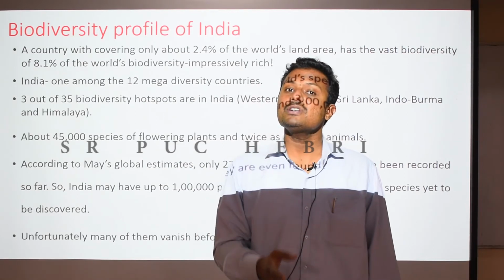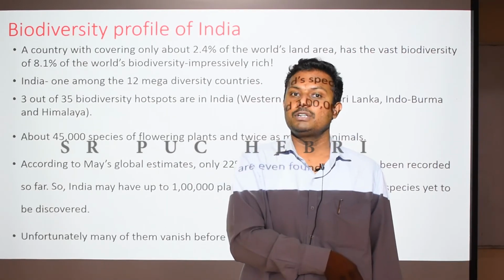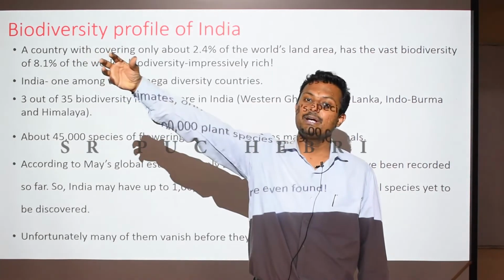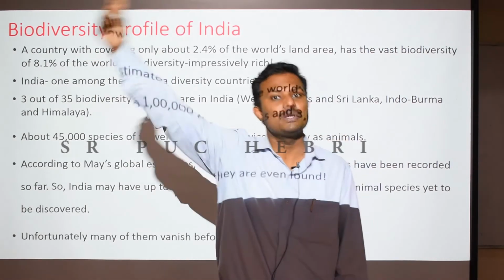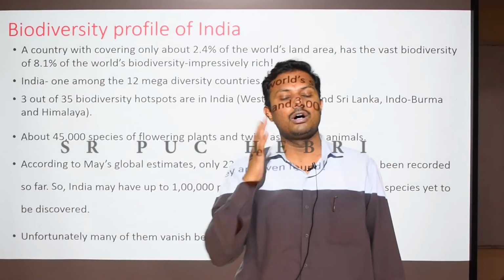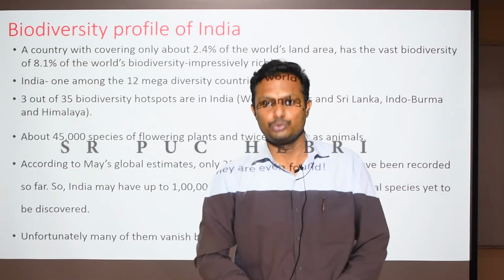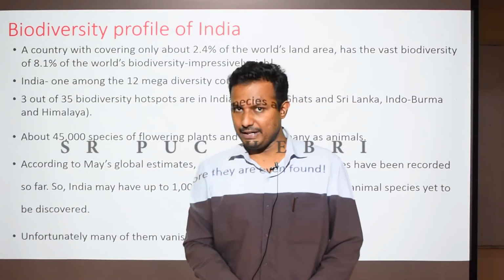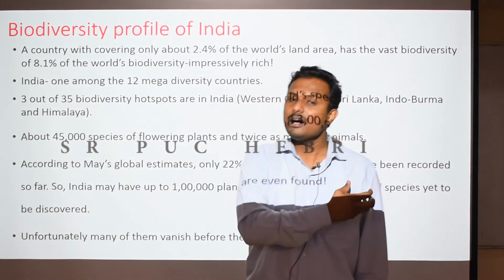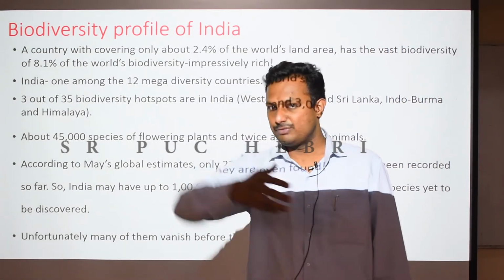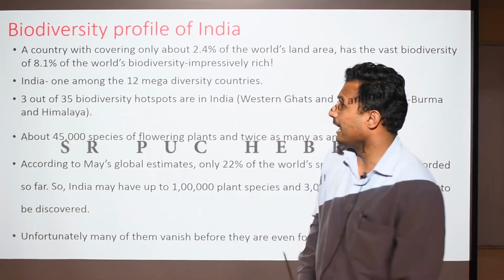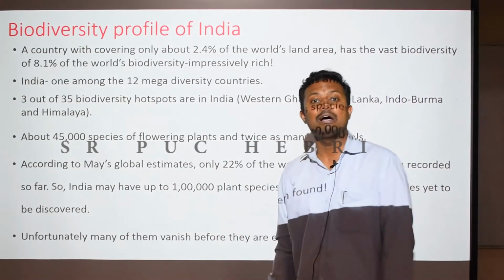And the temperatures are very high in the south part of India when you compare it to the northern part of India. It is very cold in the north and it is warmer in the south region. So the Western Ghats of India support a large number of species of amphibians, as we have already come across, right? And now let us look into the biodiversity profile of India.